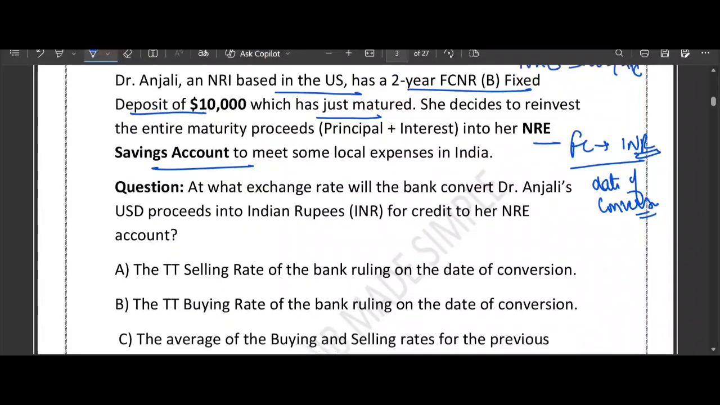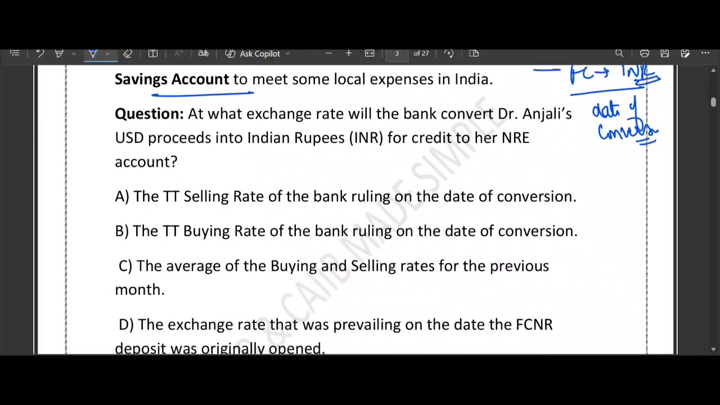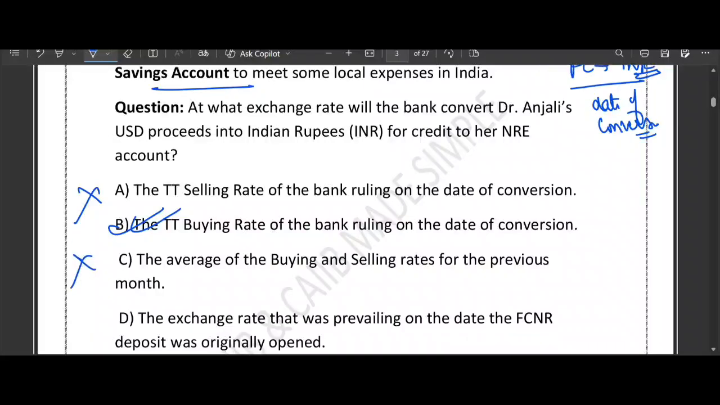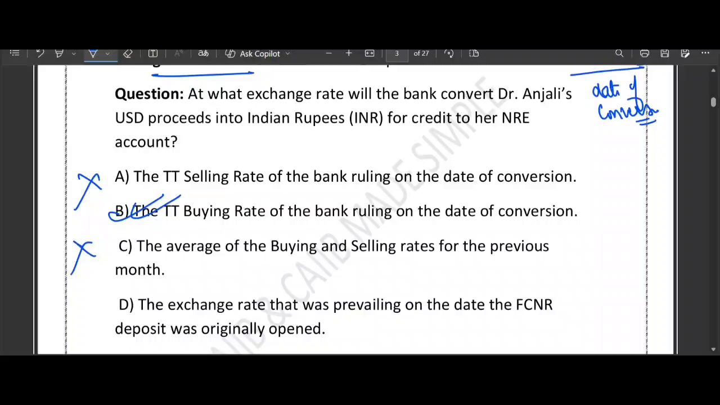So if you look at the options that they have given, yes, option A says TT selling rate. Selling rate is used when the customer buys foreign currency, not here. Option B, TT buying rate, exactly. Option C, average rate. See, average rate, RBI does not permit averaging of the past rate for such conversion. And option D says FCNR protects against past exchange risk. So conversion always happens at the current rate. Yes, this is wrong, right? FCNR protects against past exchange risk, so conversion always happens at the current rate.